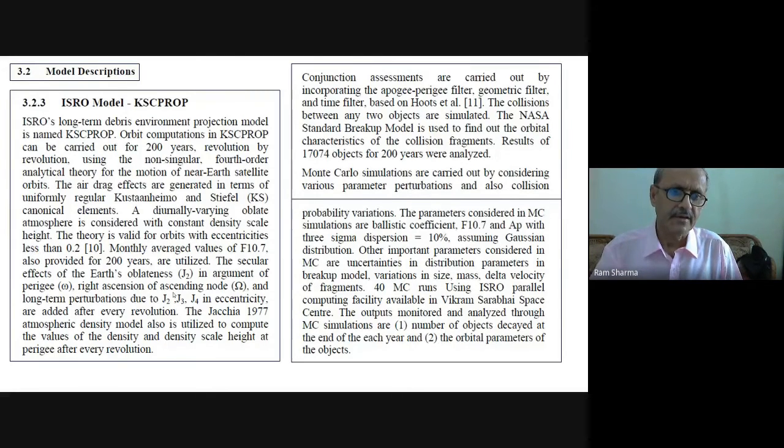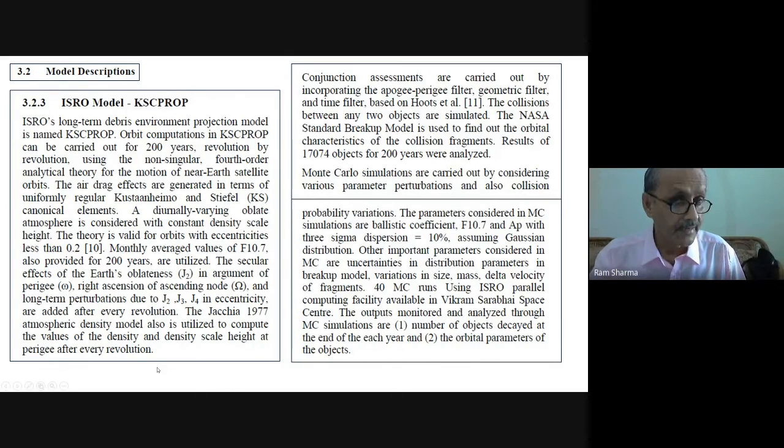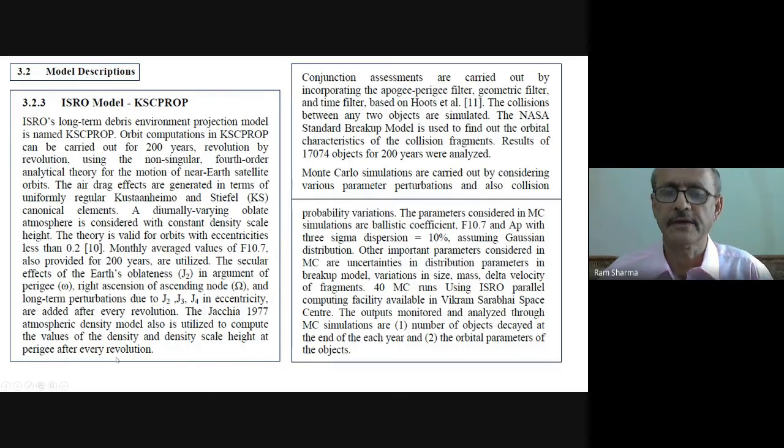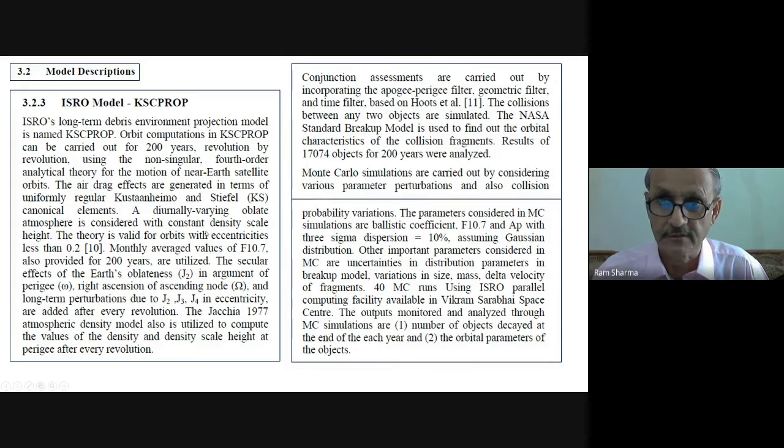And the Jacchia 77 atmospheric density model. This model was very good when we were carrying out these studies. This model is utilized to compute the values of the density and density scale height at perigee after every revolution. See, the computation was high, 200 years, 200 days we have to do, you multiply, and 17,000 objects are there, each object for 200 years. This many results, it is written here.